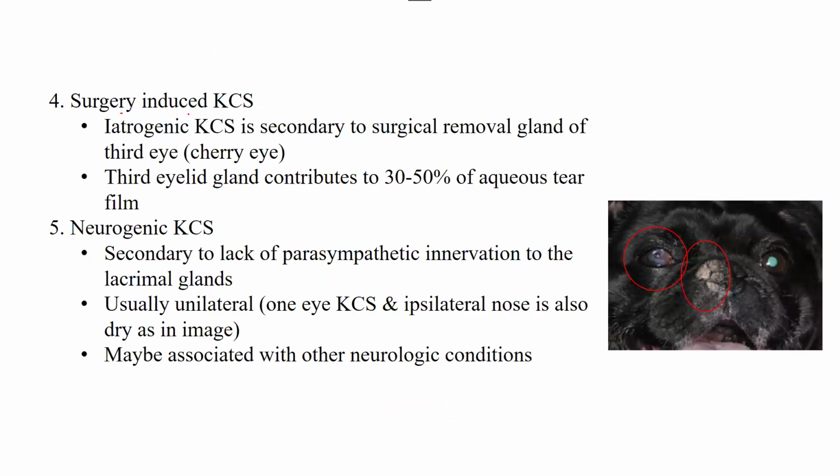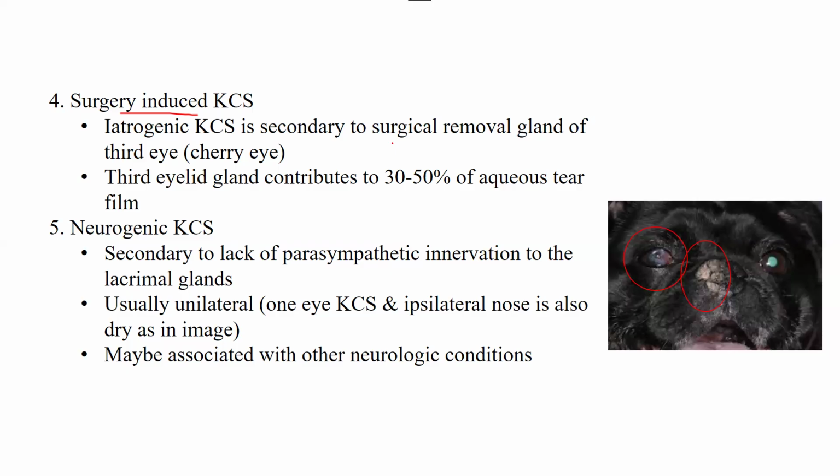We talked about this when we studied the topic of cherry eye, that in cherry eye, the third eyelid gland gets prolapsed or protrudes out. If we excise that gland either partially or completely, 100% the animal is going to go into KCS. That's why the recommended surgery for cherry eye is to place the third eyelid gland back. You have to replace it and anchor it in place.